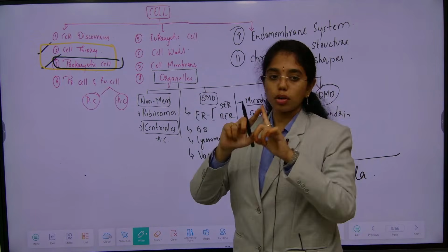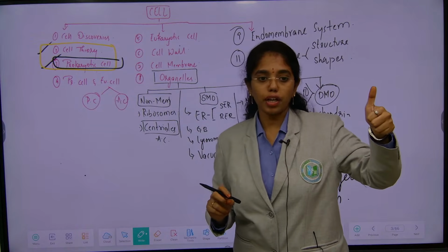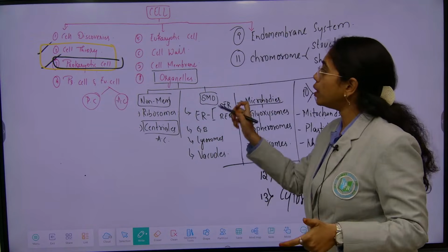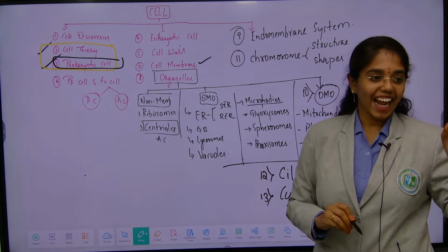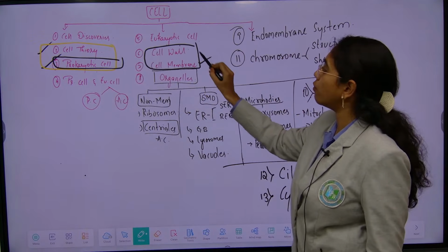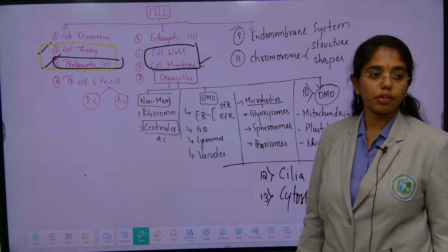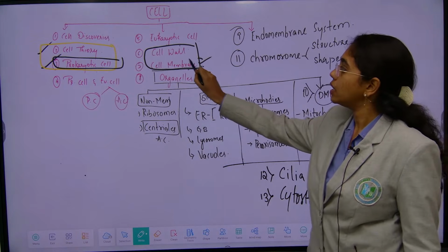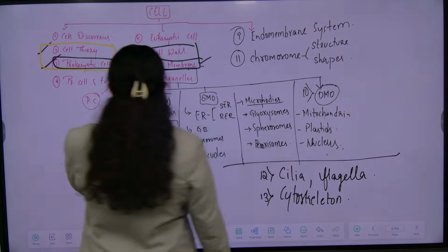In the plant cell, the outermost limiting boundary is what? Cell wall. So, first we will finish learning about the cell wall, after which we will be learning about what? Cell membrane. Every alternate year you again have a question, mostly on the fluid mosaic model. Every 2 to 3 years, there will be one question on the cell membrane. Okay. And then comes organelles.